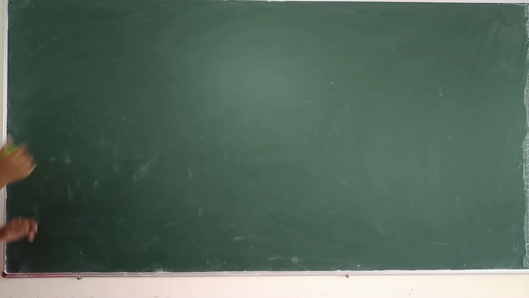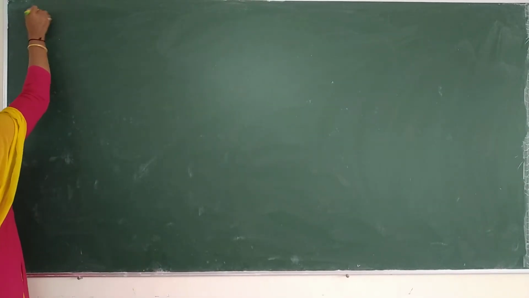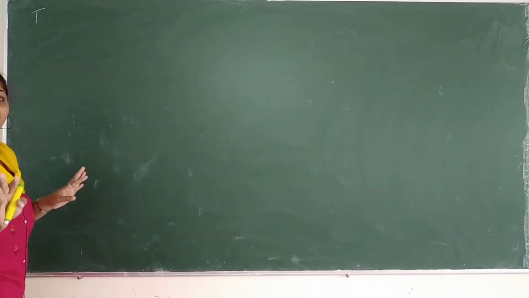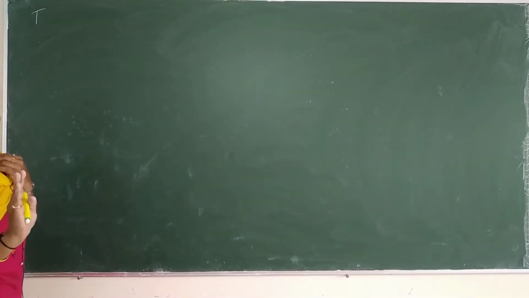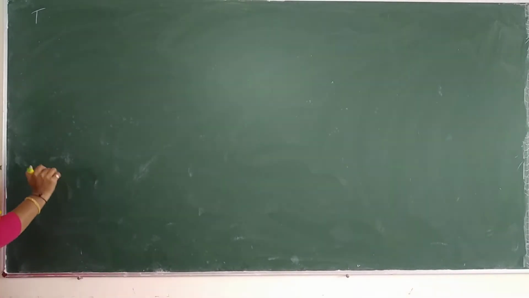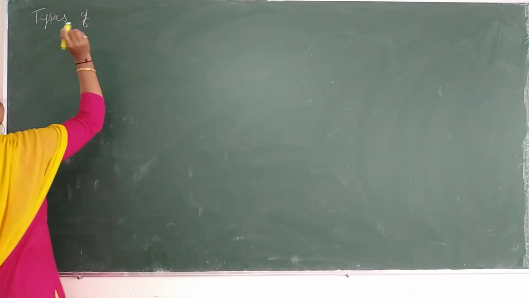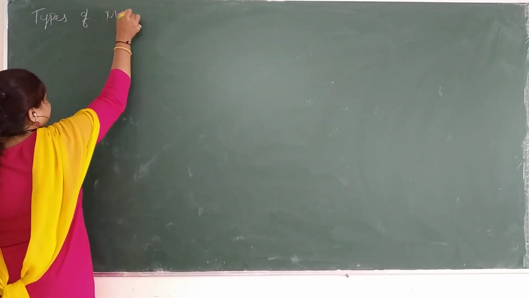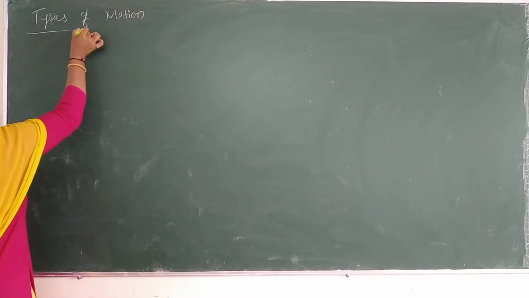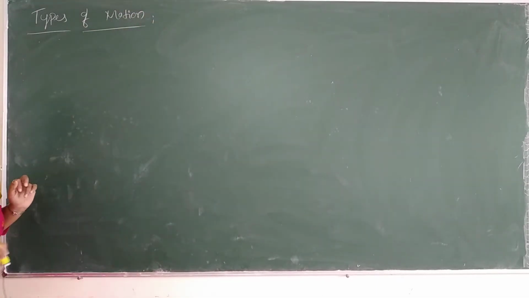Now, types of motion. Side heading. Motion is clear now? Understood? Definition and example. Any doubt? Types of motion. Anybody knows how many types are there in motion?